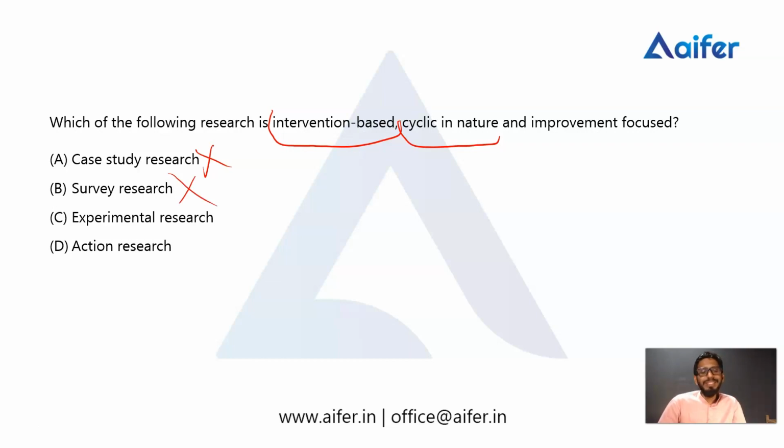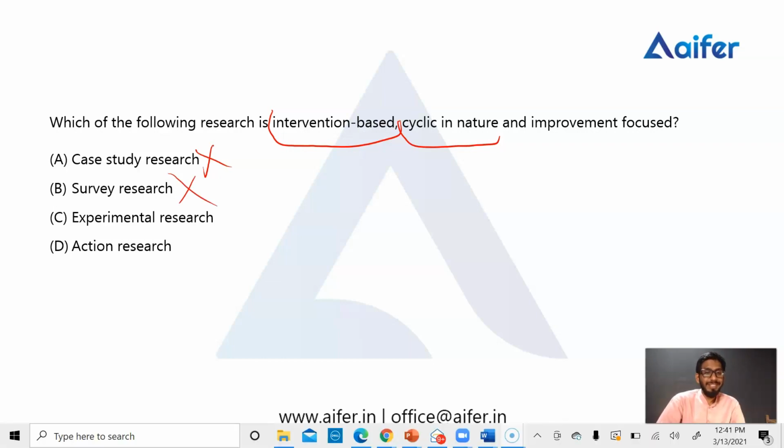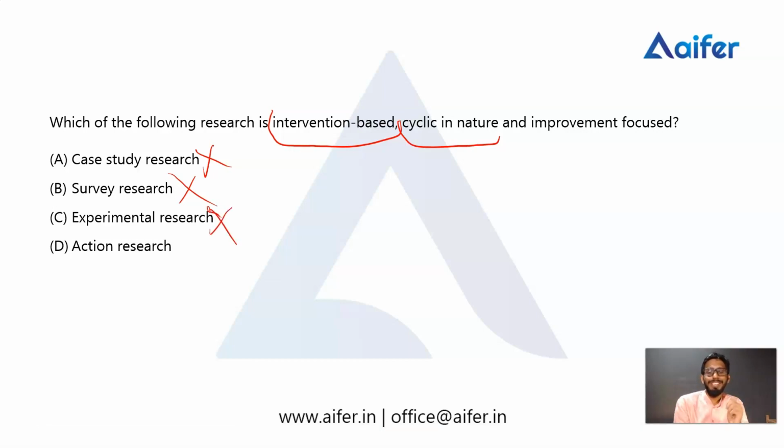Then the experimental research. We conduct experimental research to get a causal relationship, that means a cause and effect relationship. So it is not cyclic in nature and intervention based. So the option experimental research is also incorrect. Then only one option remains, that is action research. What is the meaning of action research? Action research is some kind of applied research. It is conducted to solve a problem, especially in a school situation or in industrial research.